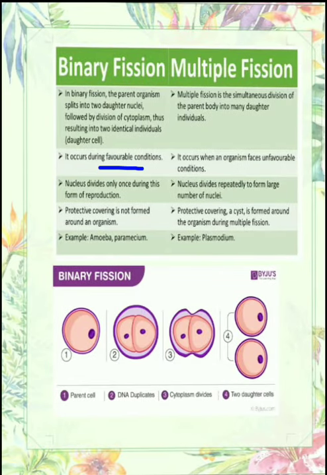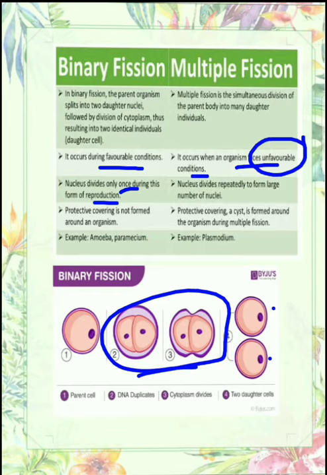Binary fission occurs only during favorable conditions. Means when the conditions are good for the organism, then only binary fission takes place. But multiple fission takes place during unfavorable conditions, means when the conditions are not good for the organism. In binary fission, the nucleus divides only once during this form of reproduction, because only two cells have to be formed. So only one time the nucleus divides here.